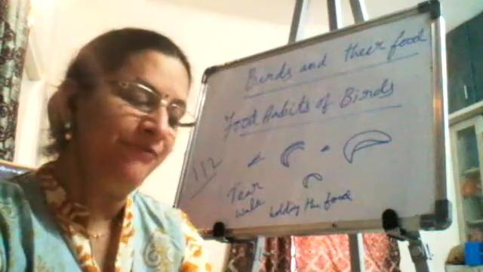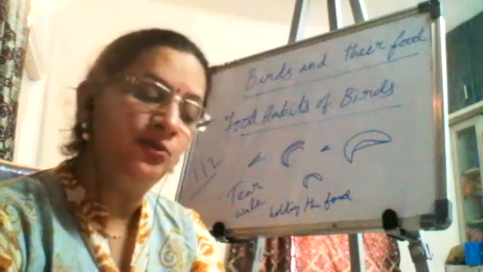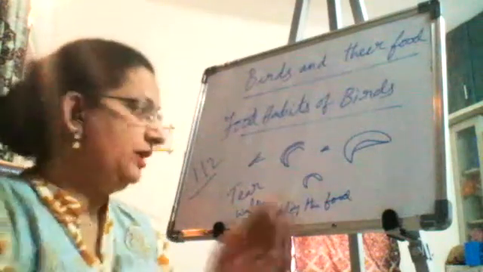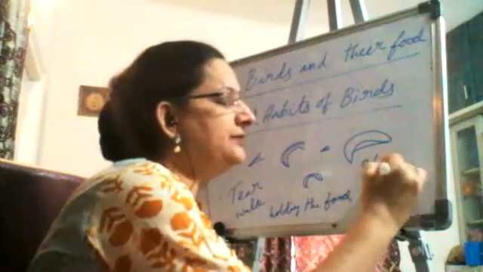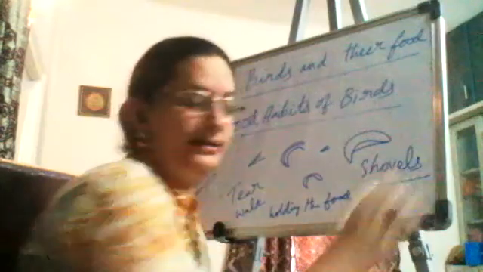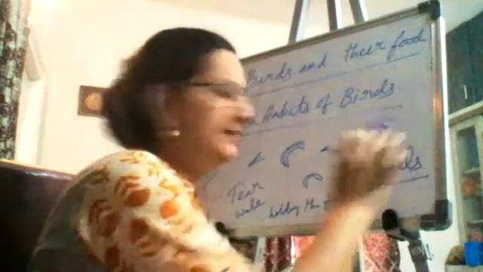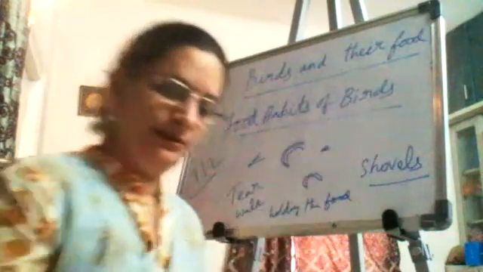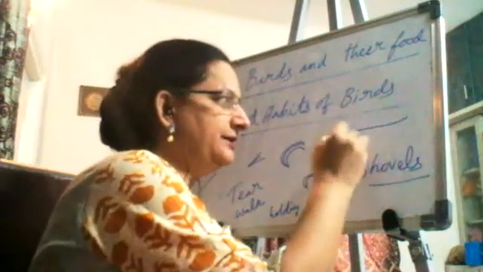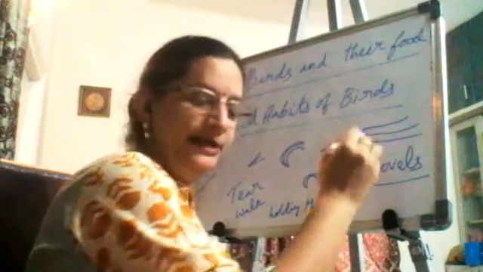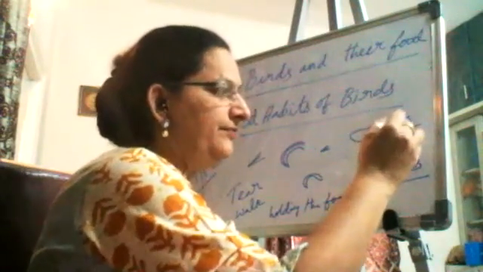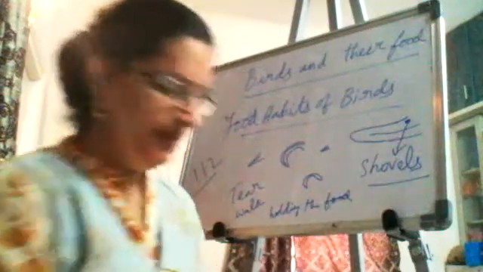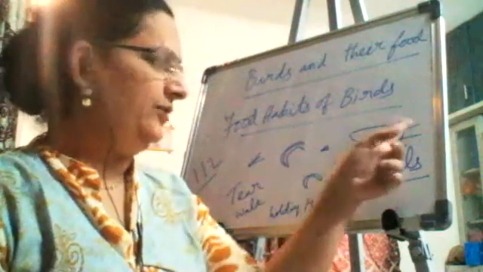Ducks have broad and flat beaks. The beaks have tiny holes called shovels at the sides. So what are the holes in the beaks called? Shovels. What are these? The duck has a beak like this. How is the beak of a duck? It's like this. Okay. So it has a hole here. That is called as the shovel. This is the beak of the duck, and there is a hole.